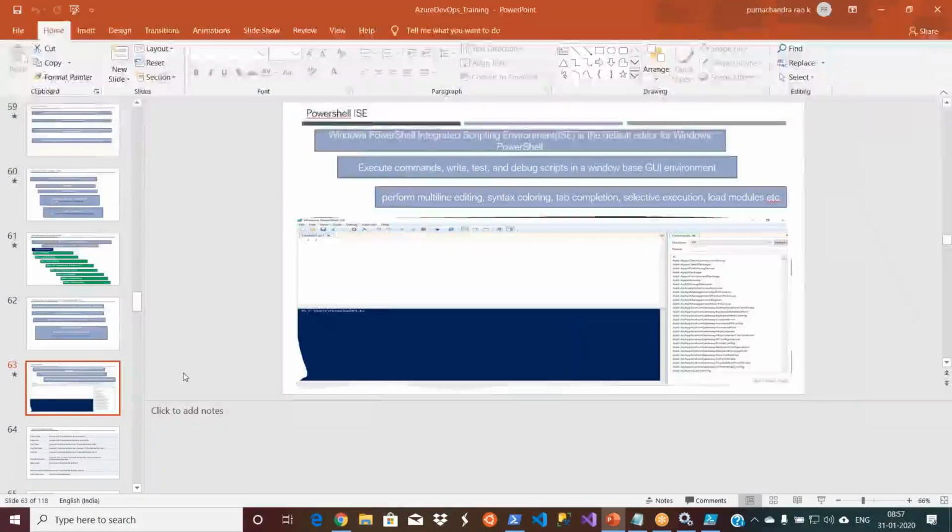Guys, that's it from me for today. We'll continue this session on Monday. It will probably take 2 complete sessions to cover PowerShell. Once that is done, then we get into ARM templates or Dockers and Kubernetes. Because to learn ARM templates, again I'm telling you, ARM templates is only basics. I will show you the structure and how you can work with ARM templates, because you are from app development. I just want to give the feel, because for learning ARM templates you need to know PowerShell. Otherwise you cannot understand the structure. Okay, guys, any questions?